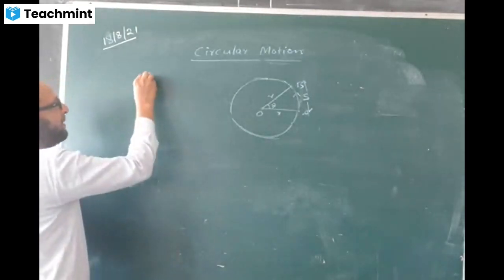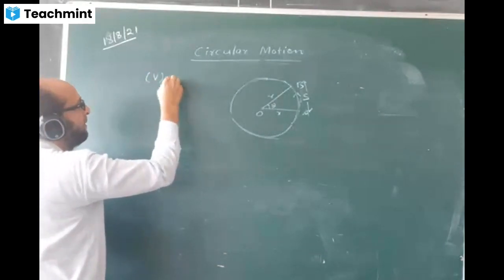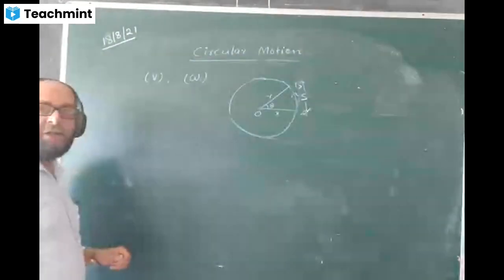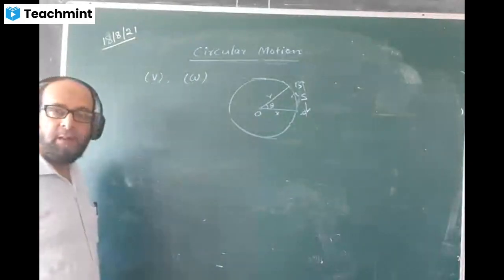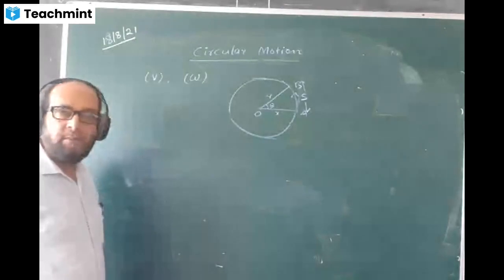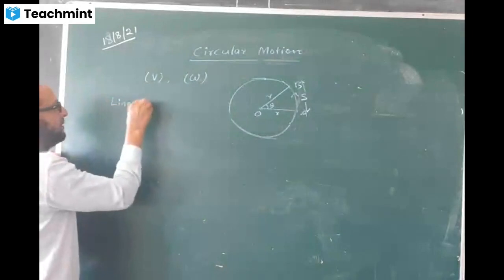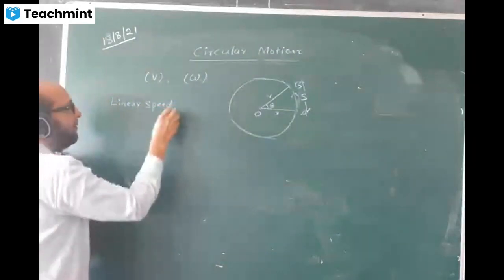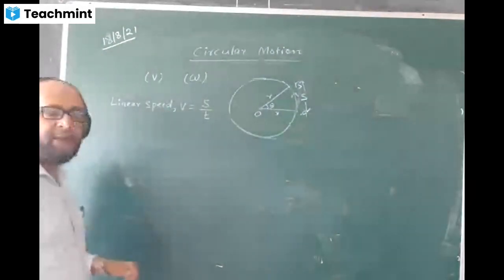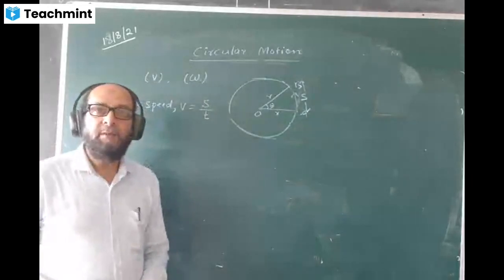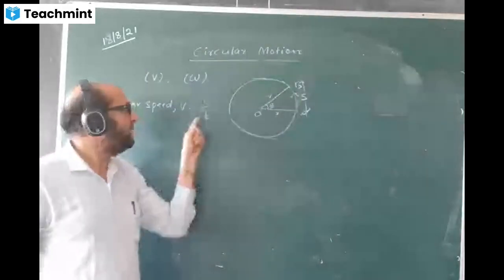Linear speed means v, and angular speed, within bracket, omega. Relationship between the linear speed v and the angular speed omega. Let us find a relationship between them. How to find? You can write like this: linear speed v is equal to s by t. Linear distance by time. Speed formula we have is distance by time, but the distance I am taking as s.